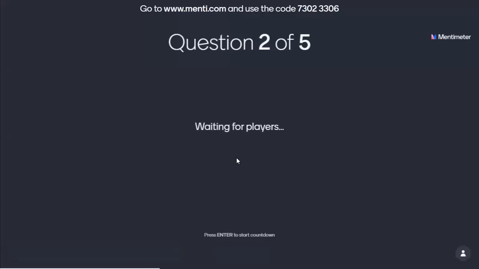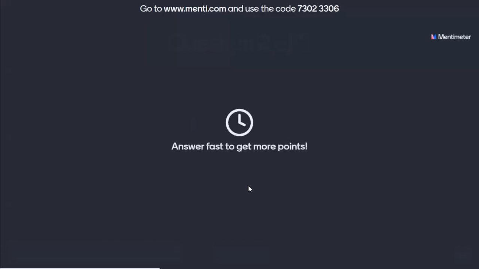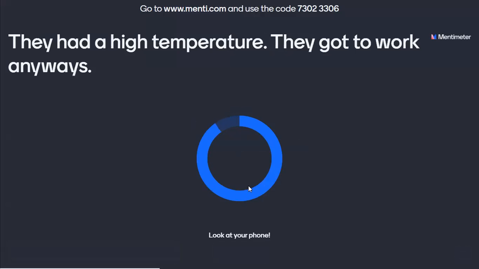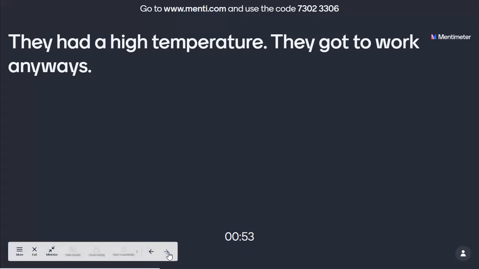Next question, question number 2. All right, here I am going to tell the students to join the sentences using the word despite. All right, so they would write one sentence joining these two using a comma. So it would be, they had a high temperature. No, sorry. Despite they had a high temperature, they got to work anyways. And that's it.